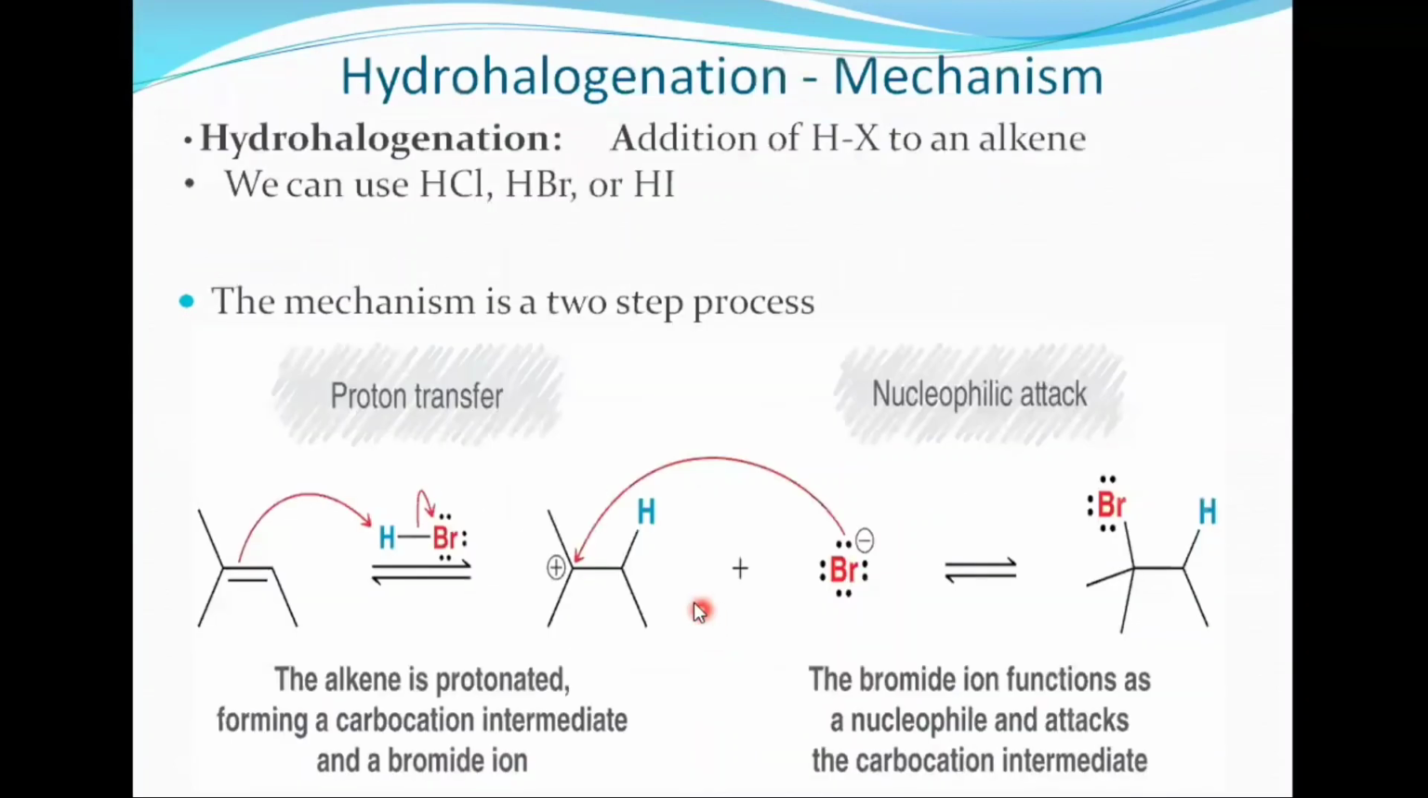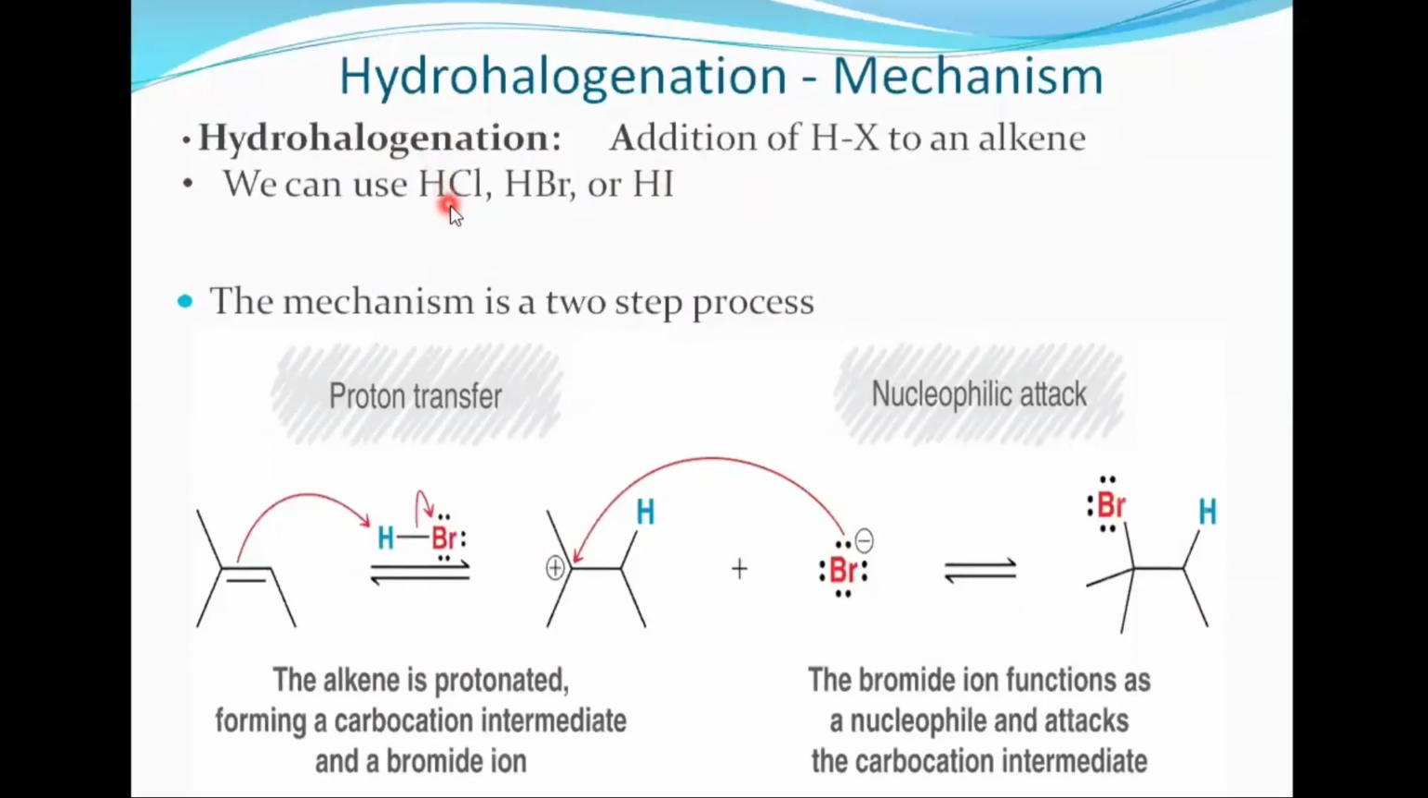Now let's discuss what hydrohalogenation is. Hydro means hydrogen, halogenation means addition of halogen. So the addition of hydrogen halide to an alkene is known as hydrohalogenation. We can use HCl, HBr and HI for this purpose.